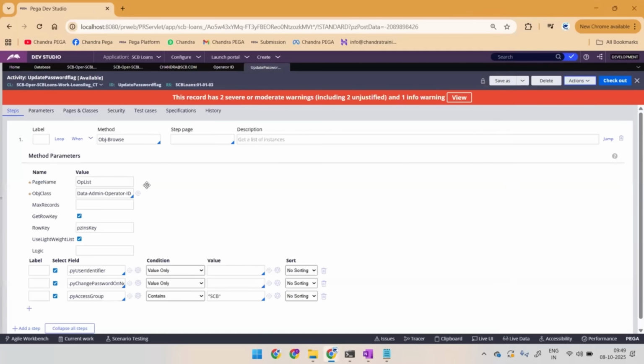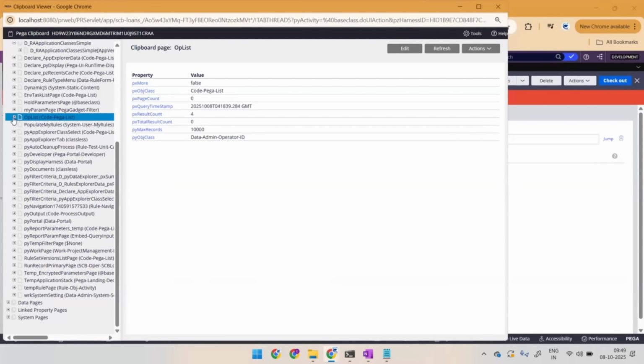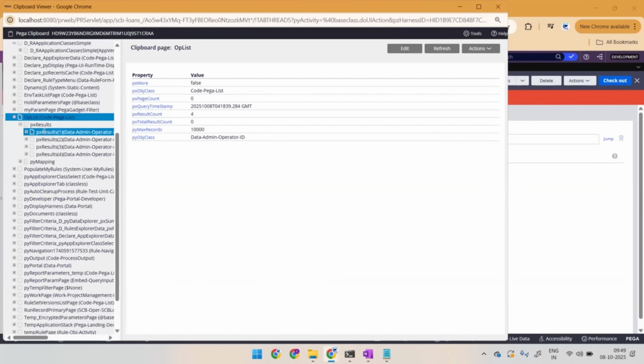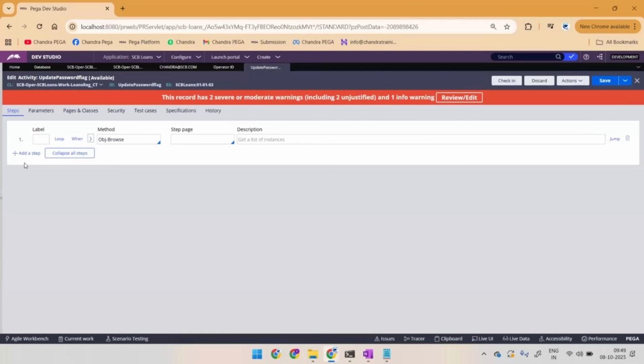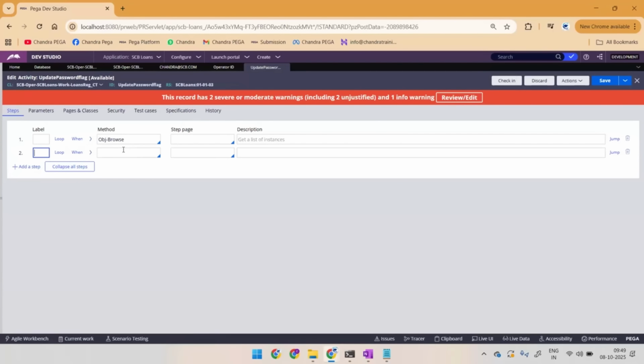Okay, so we wanted to update the flag for the first page, right? This is my page 1. And this is my page 2, page 3, page 4. So I wanted to go for OBJ save. So directly I should not go for properties setting out, and directly I should not go for OBJ save also. So we are supposed to go for looping the process, right? So you have to click on loop. So when you click on loop, what will happen?